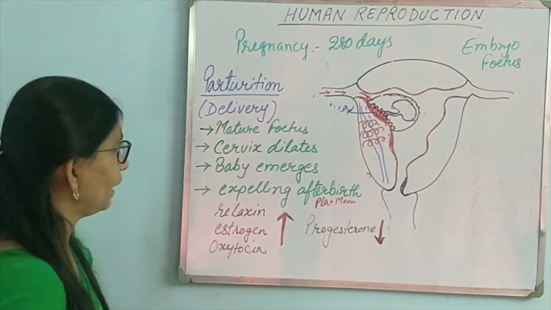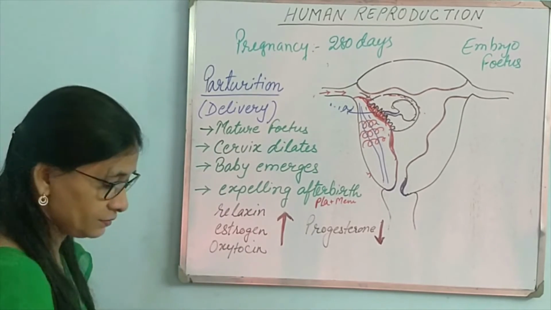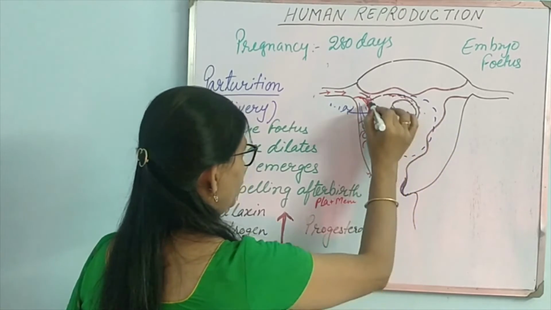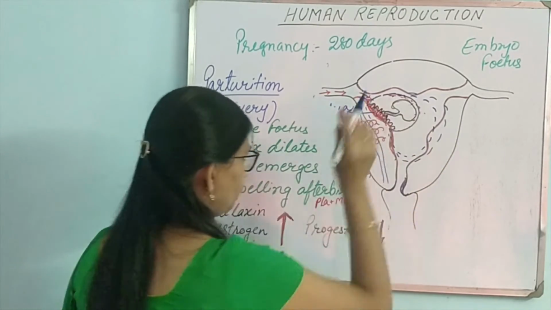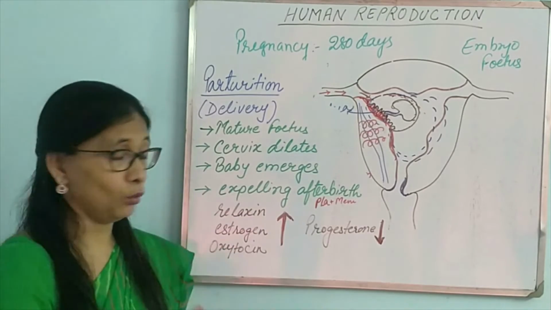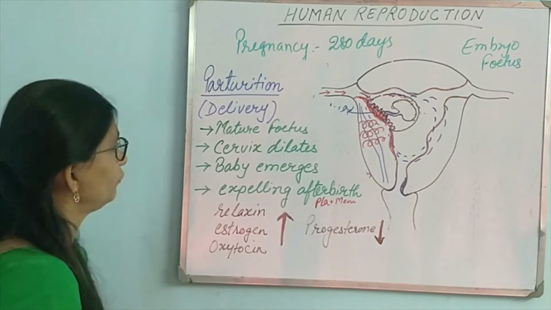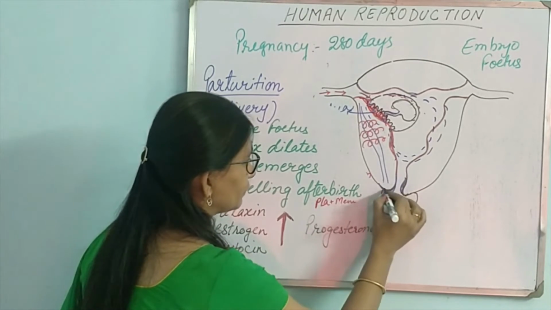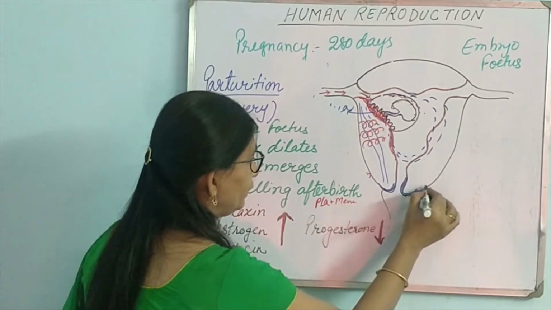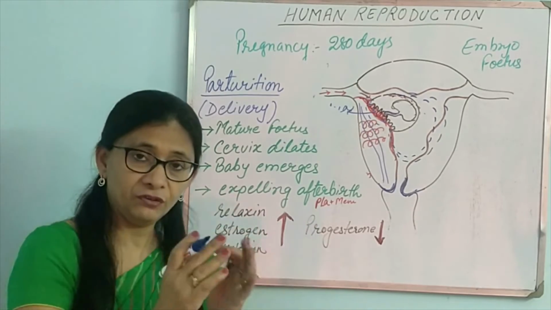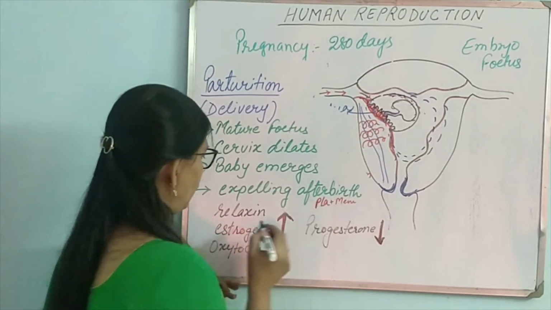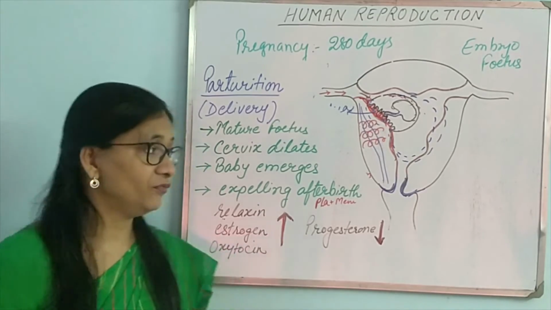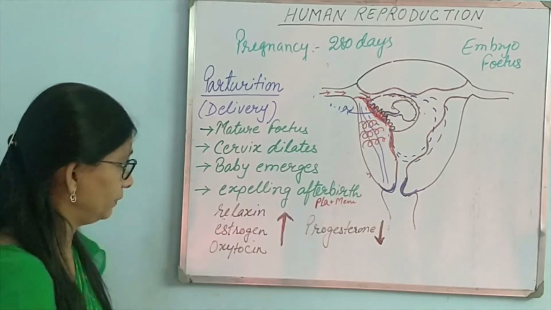Now, the steps in parturition. First, the mature fetus. This fetus will be totally fully grown. It will occupy all the space of the uterus and even more. That is a fully formed, mature fetus. Then the cervix dilates. This part is known as the cervix, and it will dilate. It will dilate by the help of what? Relaxin hormone. It dilates the pubic symphysis, so that will give a way.